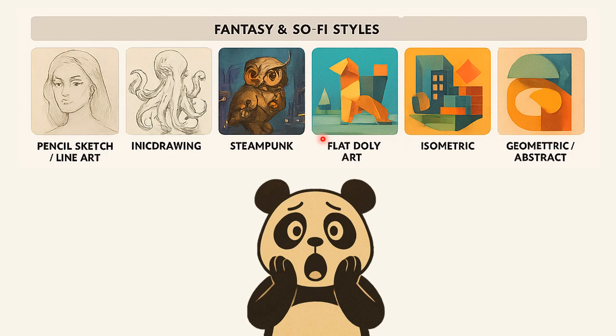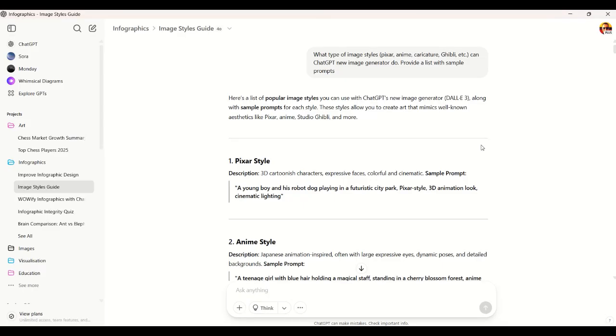But how many styles do you have? Let's go into ChatGPT and find out. Okay, we're back in the ChatGPT interface. I want you to see how I use ChatGPT to do the things that I do. And here we are talking about image styles. So he asked, what type of image styles can ChatGPT's new image generator do? Provide a list with sample prompts.